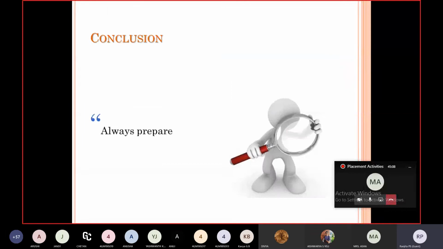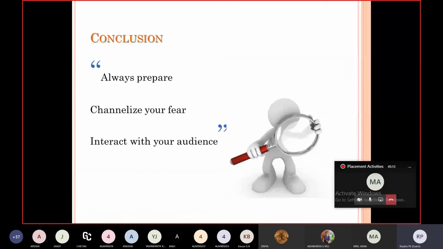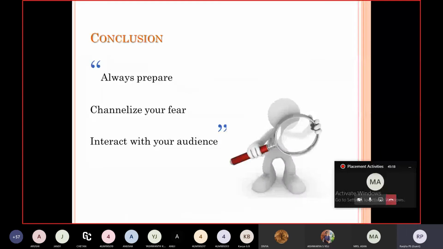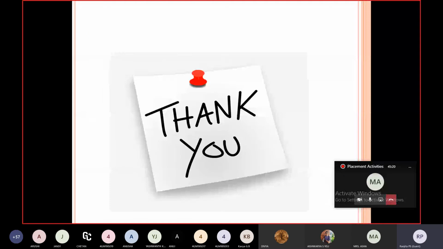Here comes the last, conclusion. Always prepare, channelize your fear, interact with your audience. So, how was the session on presentation? Surely, this session will be helpful to understand what are the things that you should do and what are the things that you should not do while doing a presentation. By using these concepts, you can make your presentation more beautiful and more powerful and present in front of your audience. By this, you will get a good impression on you and your presentation. Thank you.